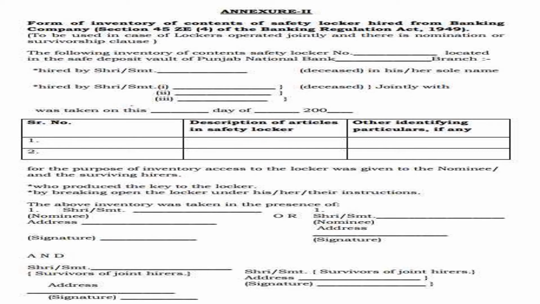I will suggest some changes here. Just under Annexure 2, write down safe deposit vault. Next, I think these two lines, form of inventory of content, are not necessary for you. You can write these two lines, to be used in case of lockers operated jointly and there is nomination or survivorship clause, if you remember. Otherwise, just give the heading bank locker or safe vault and go ahead.